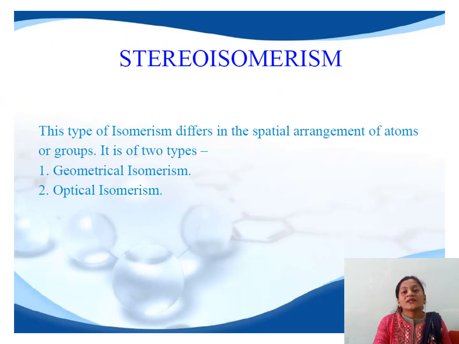Then the second type of isomerism is called stereoisomerism. It is the phenomenon in which compounds have the same molecular formula, and even the same structural formula, but they differ in the spatial arrangement of atoms within a molecule. This means these compounds have a different configuration; their arrangement of atoms within a molecule with reference to space is different. Again, these stereoisomers are classified into two types. First is geometrical isomerism, and second is optical isomerism.